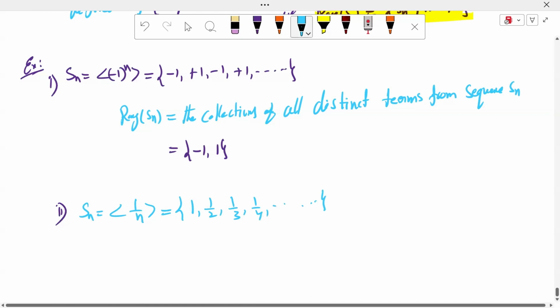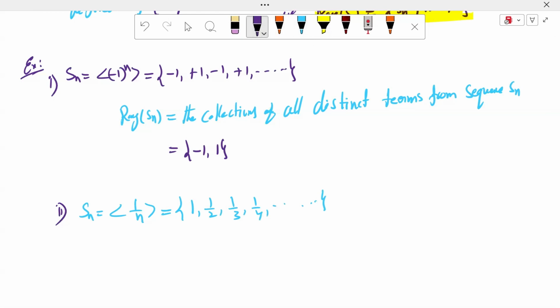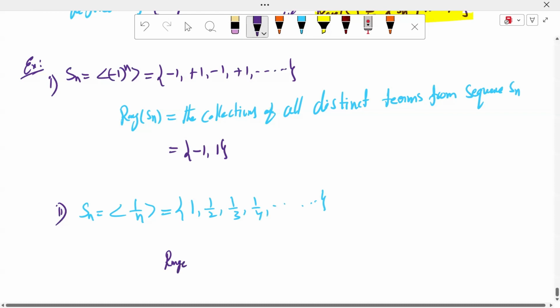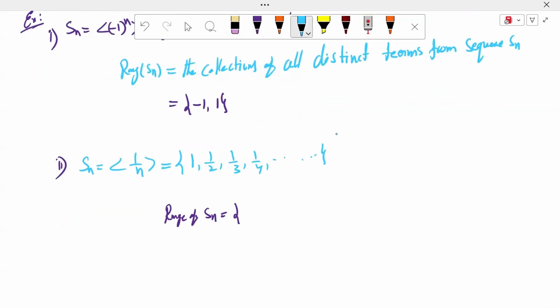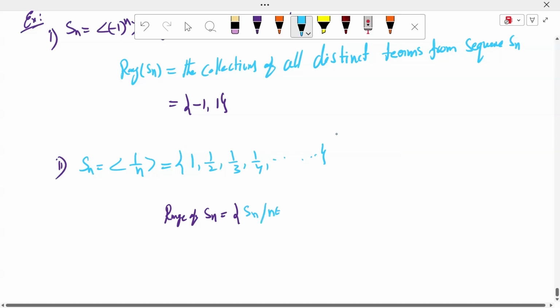What is the range of the sequence here, sir? The collection of all distinct terms: 1, 1 by 2, 1 by 3, 1 by 4, and so on. These are the collection of all distinct terms taken from the sequence Sn. So this is the range of the sequence, sir.